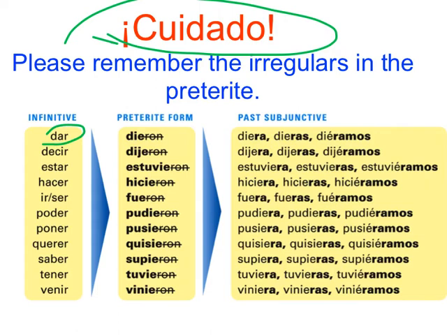The ellos form was dieron. Drop the -ron. There are your endings right there. Decir, the J stem, and so on and so forth. Just make sure you review this. Look at ser and ir, right? Fueron, drop the -ron. Fuera, fueras, fuera, fuéramos, fuerais, fueran.